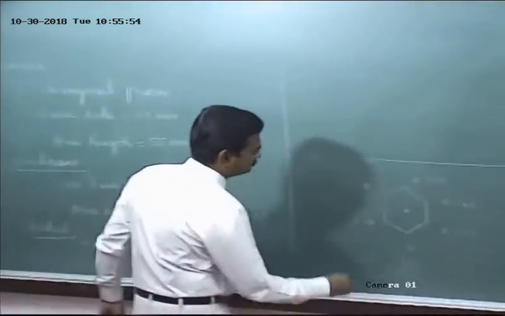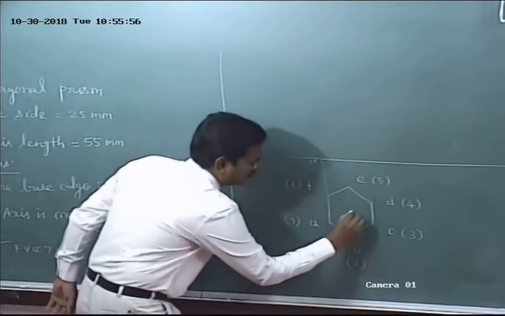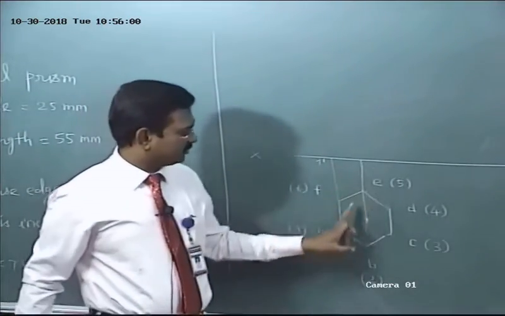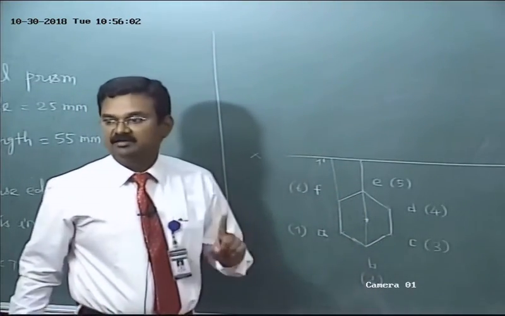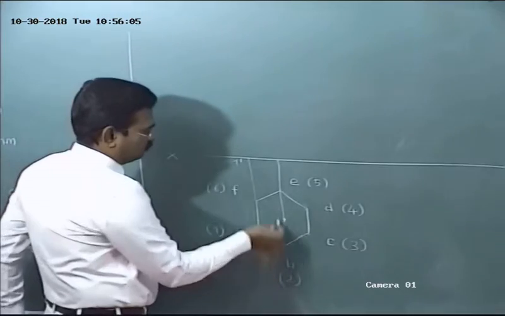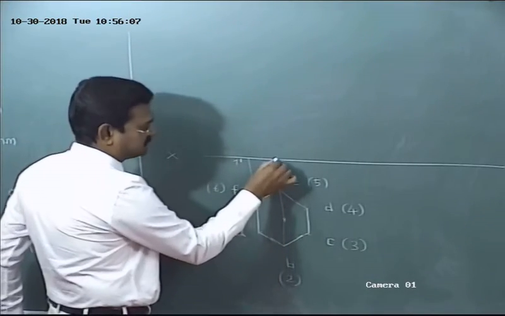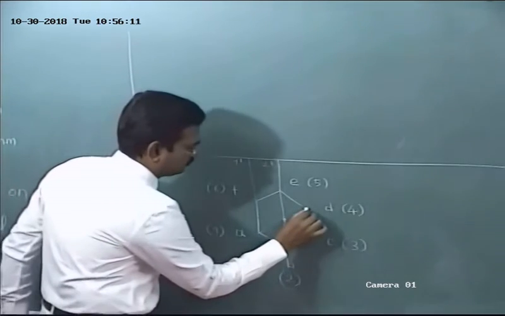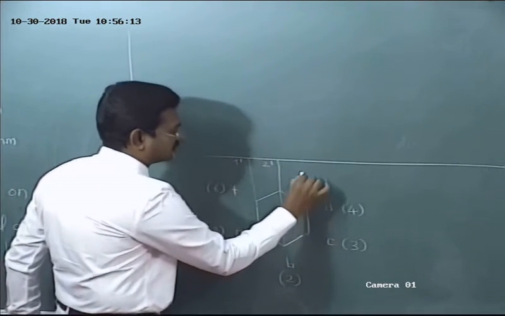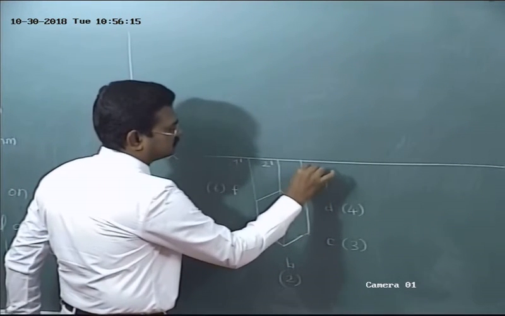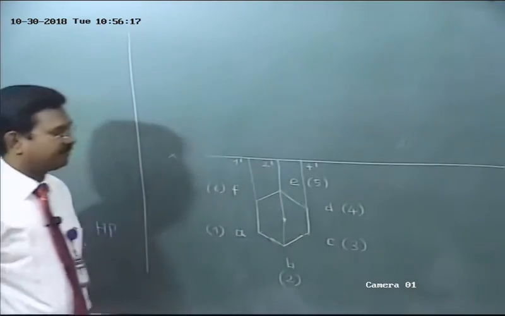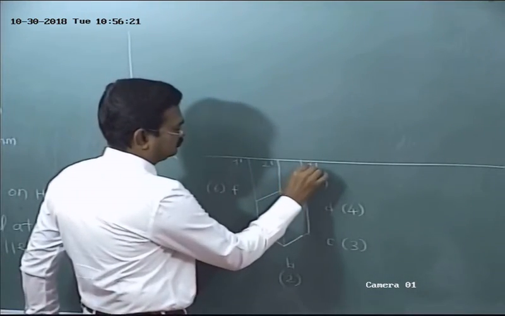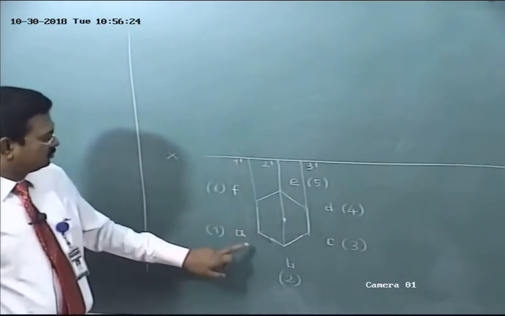Where is 2? From 2 draw a projector. The first step, the top view, should be drawn lightly. Name the intersection point as 2 dash. Next 3. From 3 draw a vertical projector to cut XY at 3 dash. 1, 2, 3.